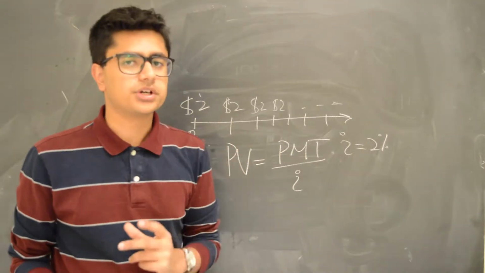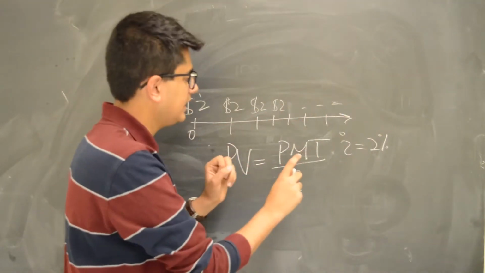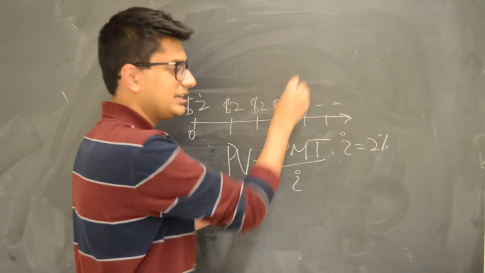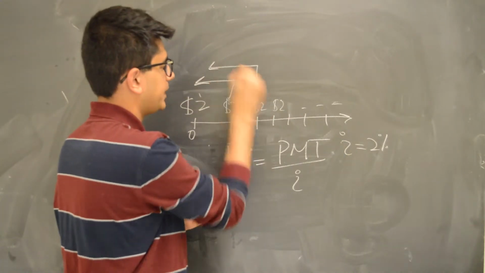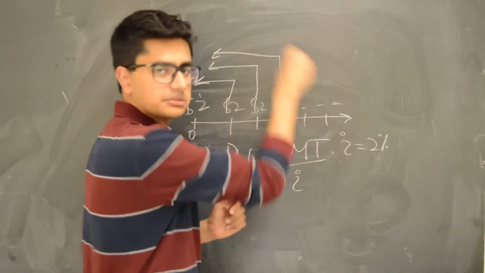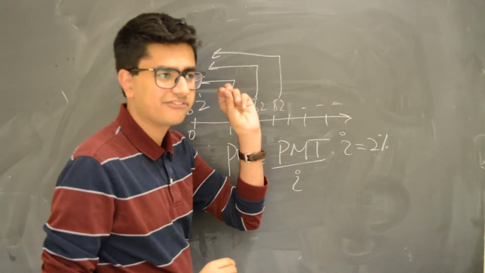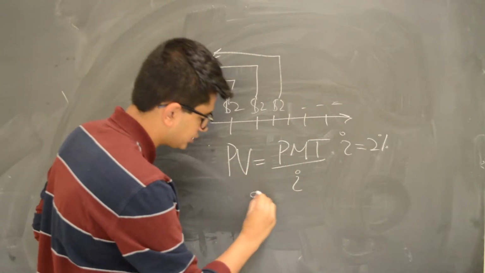But the reason this works is because you are going to keep getting $2 up to infinity. But to actually calculate the present value, you are discounting each cash flow back to time 0. So you're going to discount this back 1 year, this back 2 years, this back 3 years, and you keep going. The problem is, as time goes by, let's say 50 years from now, you try to discount back $2, you'll get something like 2.